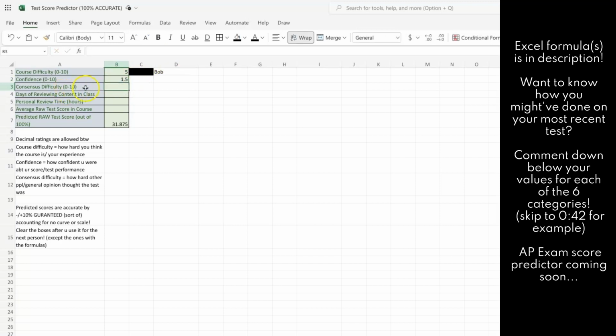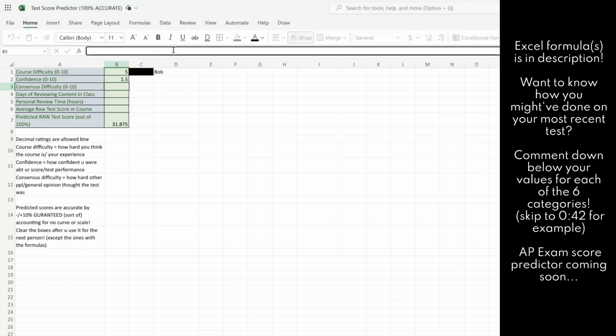Now, consensus difficulty is where you're conferring with other people who've just taken the test, how they felt about it, how they felt they did, how they felt about the questions, and that consensus difficulty. So Bob talks to a couple of his friends, and his friends thought, you know what, it was actually pretty light work. It was a walk in the park. So let's just give this a rating of 3.